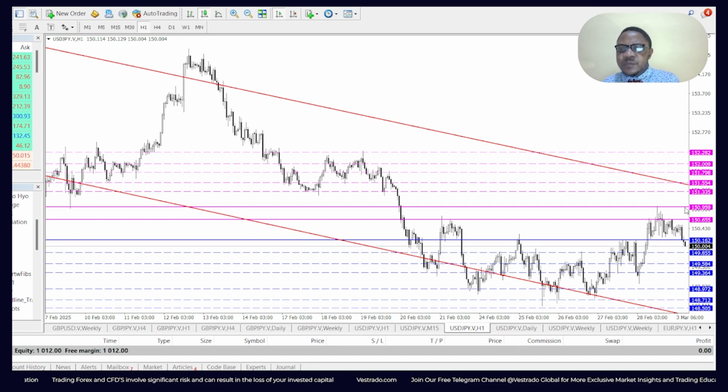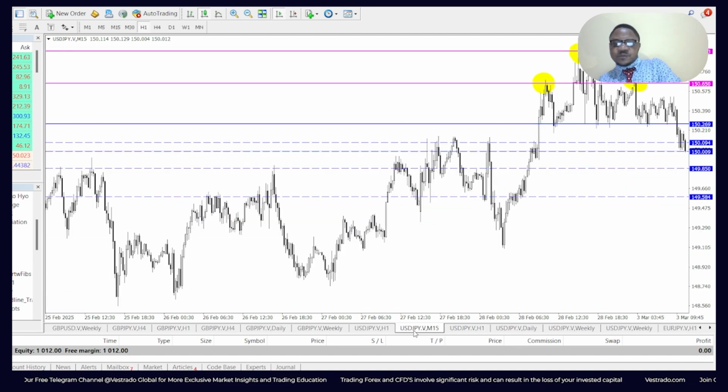Now, on the flip side, if it breaks beyond 150.95, we could see price touch 151.33, 151.55, 151.79, or the psychological level of 152.00, and above that 152.28. Take note of that. Now, again, as always, because of how bearish it's been the past couple of days and weeks, I'm strongly bearish on the USD JPY. I favor bearish positions. I favor bullish positions if I see a break of key resistance levels. So that's that for the USD JPY.